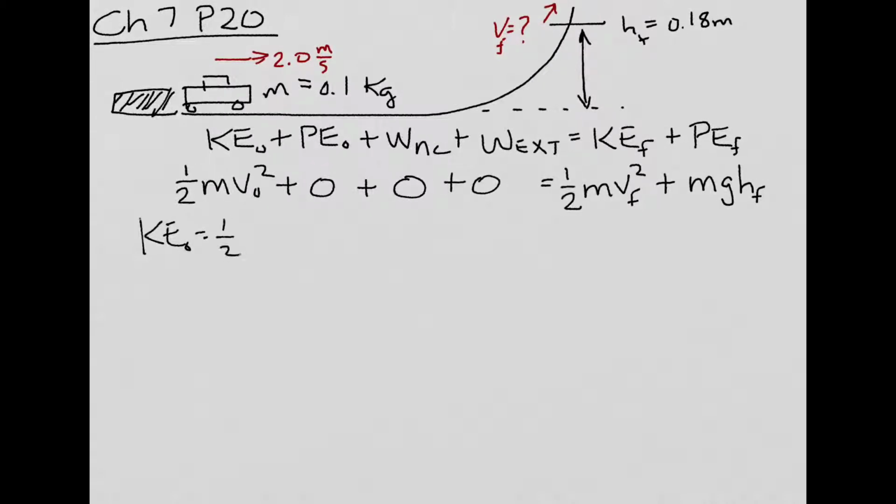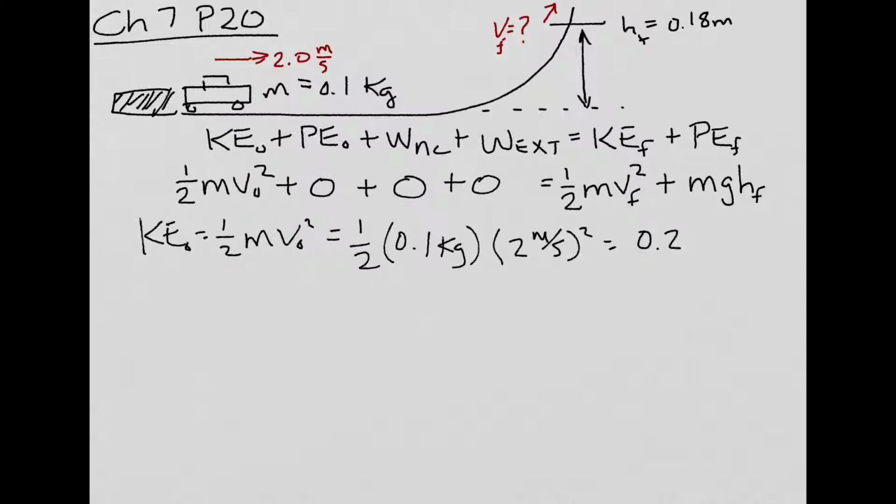equals 1/2 mv0 squared equals 1/2 times the mass, which is 0.1 kilograms, times 2 meters per second squared. That turns out to equal 0.2 joules of energy.